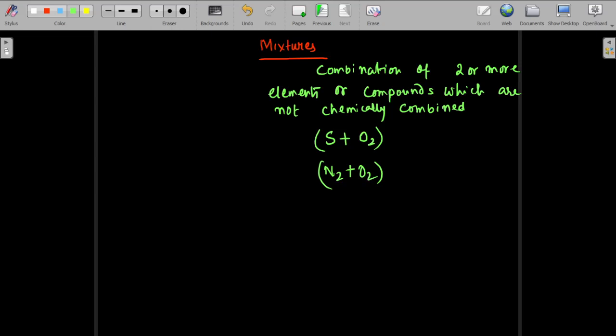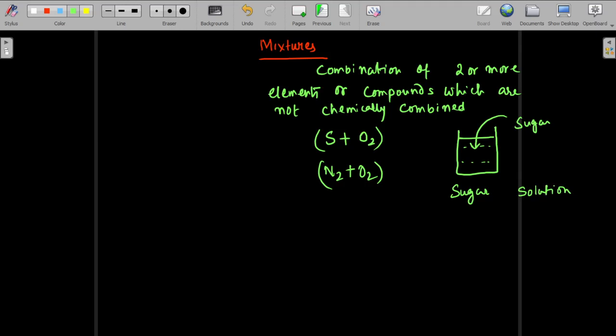If we talk about solutions, here there is water, you put some sugar, and this becomes a sugar solution. Does that mean that sugar is reacting with water? No, sugar just got dissolved in the molecular spaces of water.